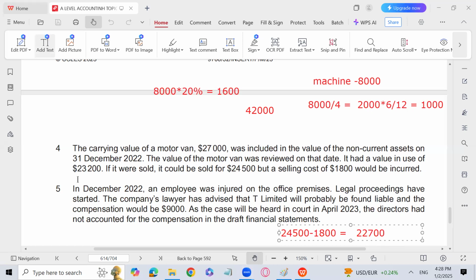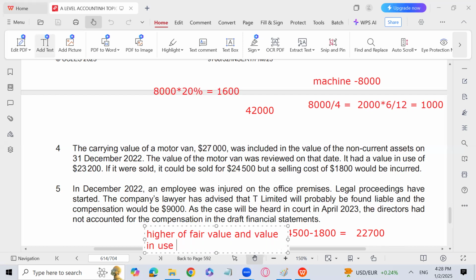The value in use is 23,200 and the fair value is going to be, how I'm going to record it, higher of fair value and value in use. Higher of the fair value and value in use. This is the recoverable amount, and that is 23,200.